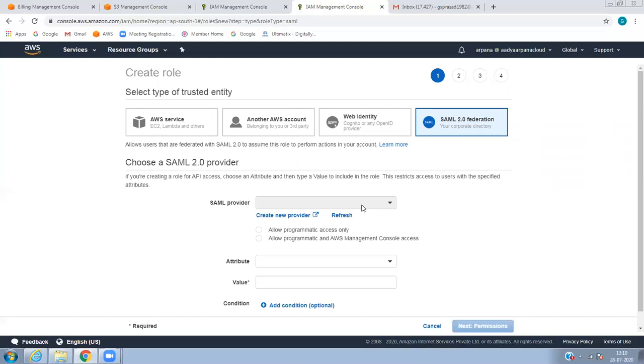So when you enable a SAML provider, the users created on premises will authenticate with your AD and password. You need not enter your AWS console ID; you enter your AD and password.